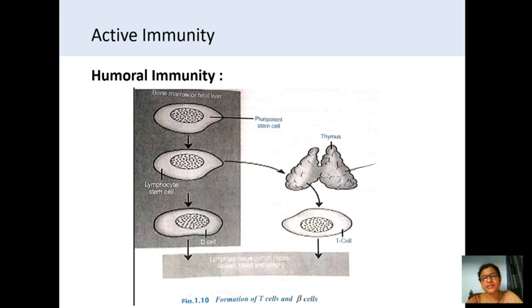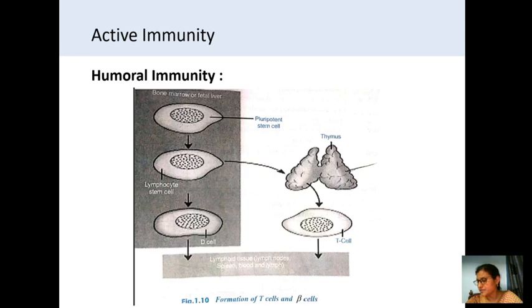After the maturity, the B cells and T cells are liberated into the circulation. And these both cells acquire several surface proteins on their surface. They get some special proteins which give the immune response.